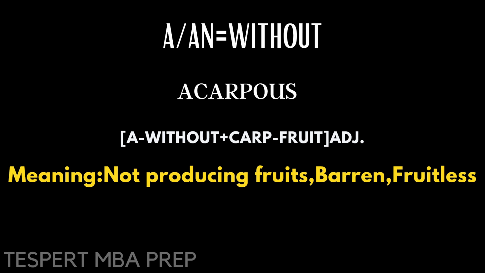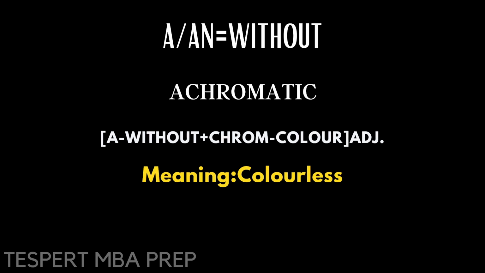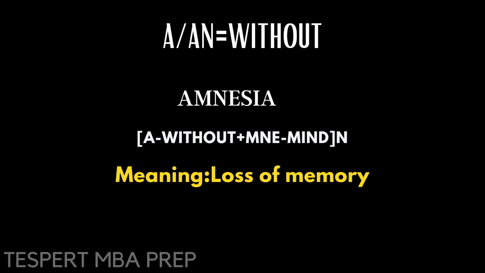Acarpous. A means without, carp means fruit. Acarpous means not producing fruits, which means barren, which also means fruitless. And what's one more synonym? Sterile, right? Sterile, which also means fruitless. Achromatic, without chrome. Chrome means color. Achromatic means colorless. Amnesia, A means without, mne means mind. So loss of memory. Amnesia means loss of memory.